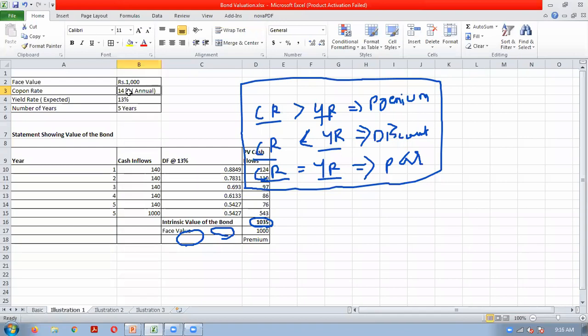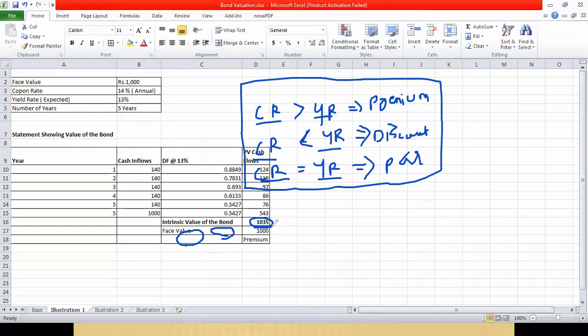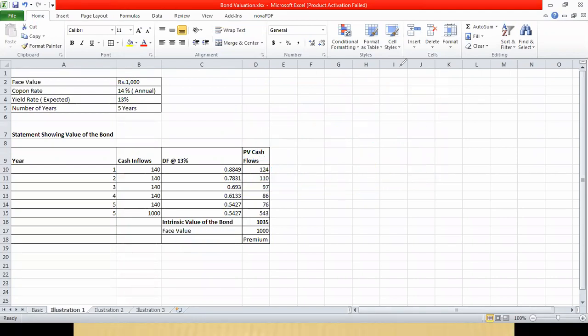Now, as an investor, you will not mind paying more than the face value, because your expectation was only 13%, but the company is giving you 14%. That's why here we got premium value. Understood the logic? Because you were expecting only 13%, but the company gave you 1% more, for that an investor will not mind paying more. That's why we got premium here.